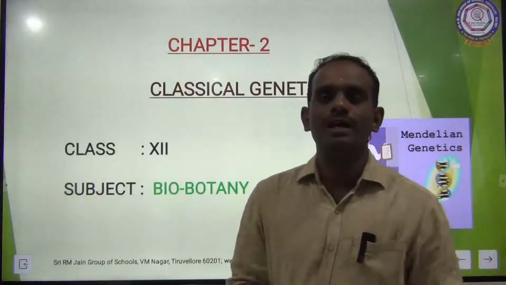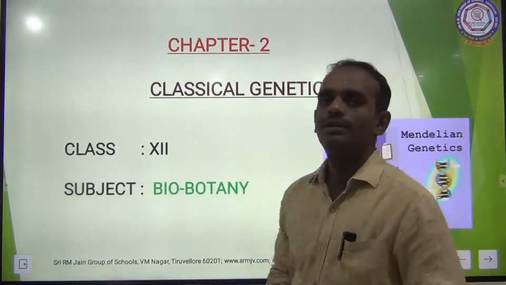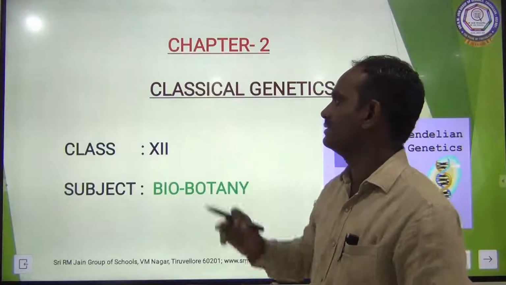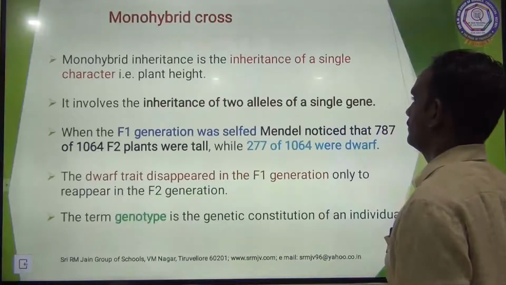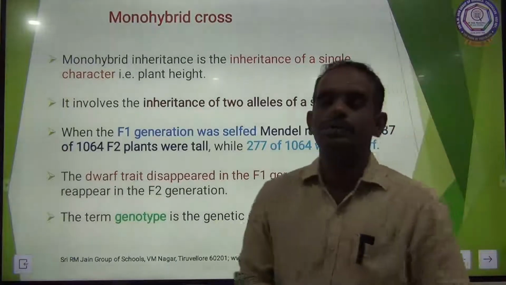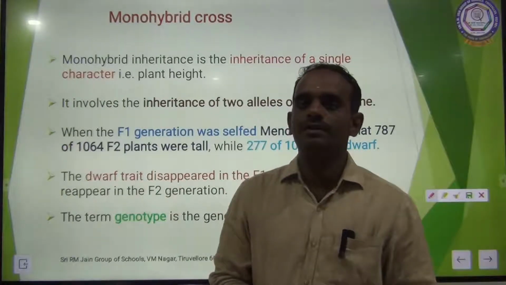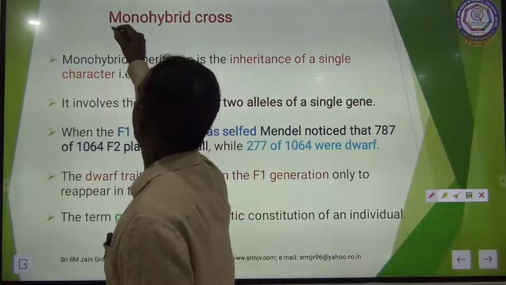For class 12, subject Biobotany, chapter 2, the name of the lesson is Classical Genetics. Today we are going to discuss a very interesting topic, children, that is monohybrid cross.